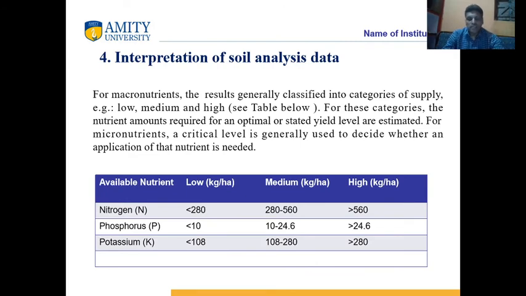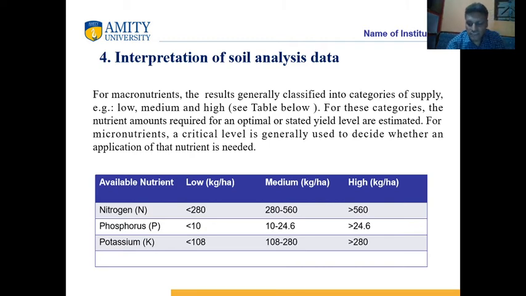Now, interpretation of results. For macronutrients, we tabulate the results in kilograms per hectare. For nitrogen, phosphate and potassium, the kilogram per hectare unit is used and the levels are already determined.